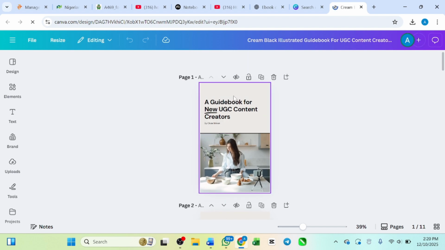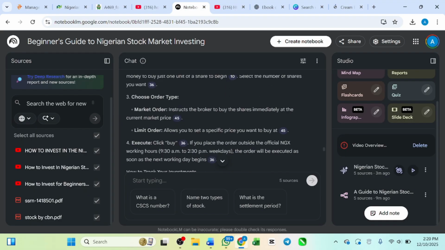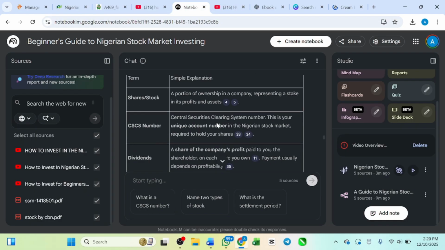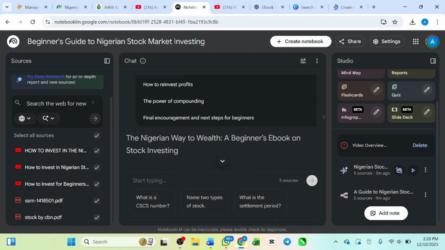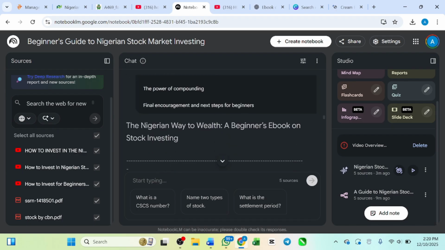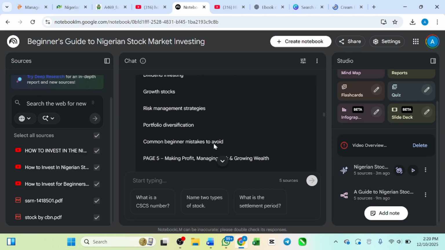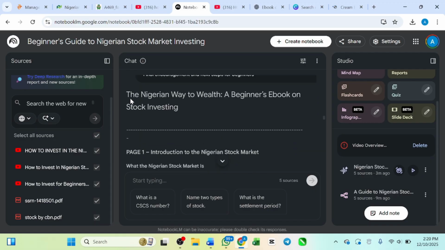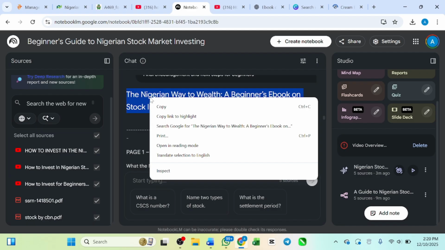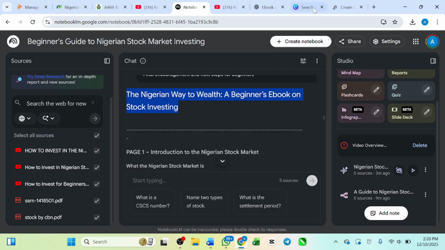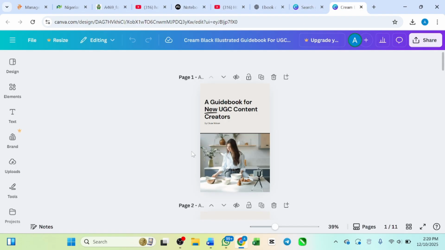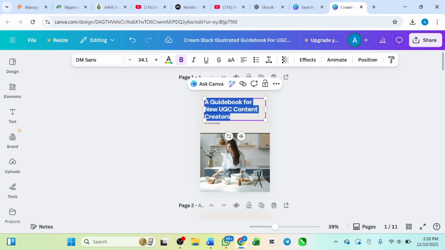For you to edit it, let me say for example, if you want the topic of our book, come here, the topic. Now let me look for the topic. I think NotebookLM suggests a topic for us, right? Okay, so this is the topic that they suggested. So you just have to copy. This thing is just drag and drop, copy and paste, so you don't need to panic. You can come here and then paste the one that you just copied.